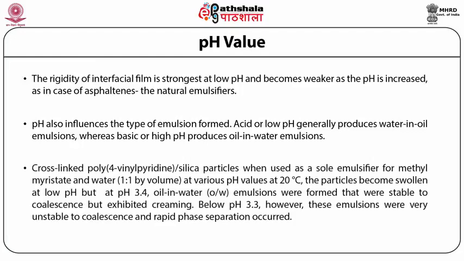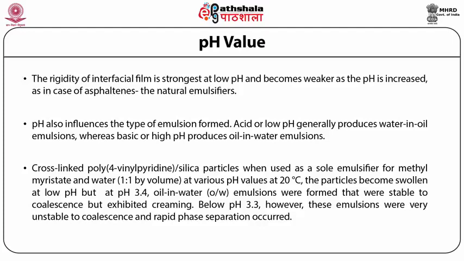Cross-linked poly-4-vinylpyridine or silica particles, when used as a sole emulsifier for methyl myristate and water in 1:1 by volume proportion at various pH values at 20 degrees centigrade, revealed that the particles became swollen at low pH, but at high pH of around 3.4, oil in water emulsions were formed that were stable to coalescence but exhibited creaming.